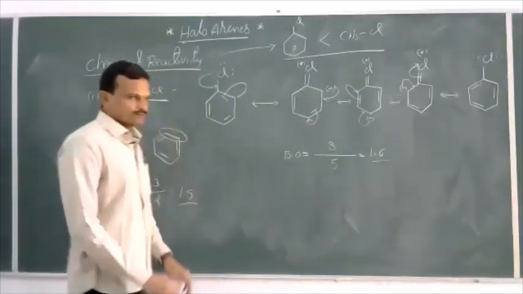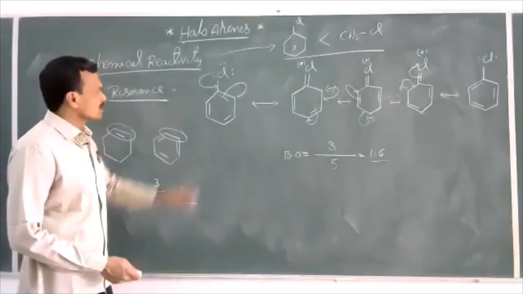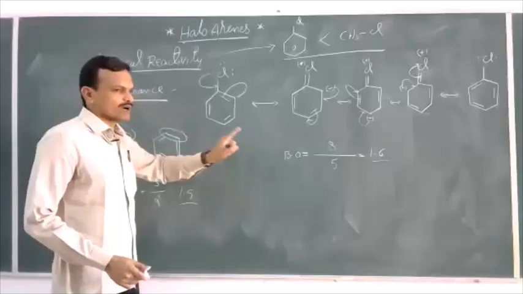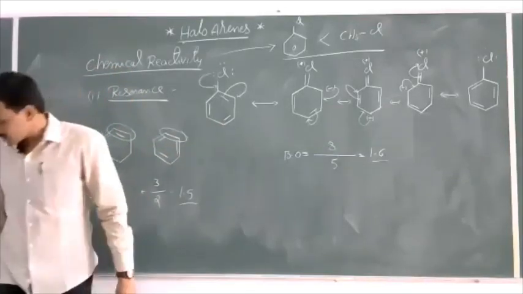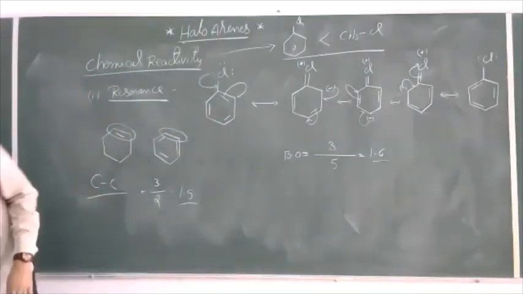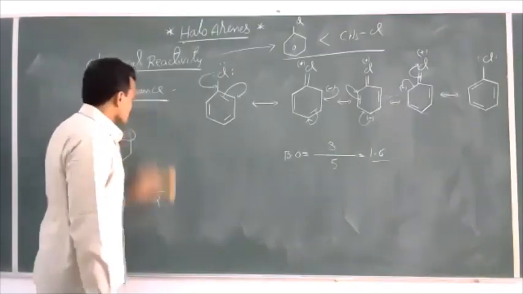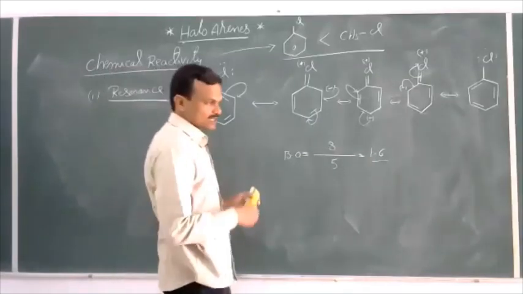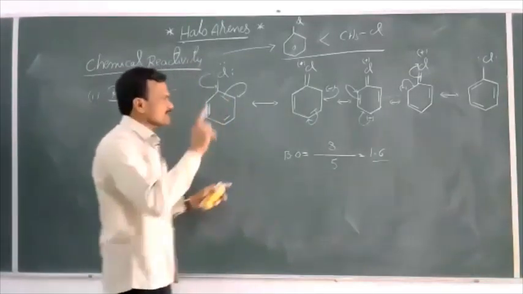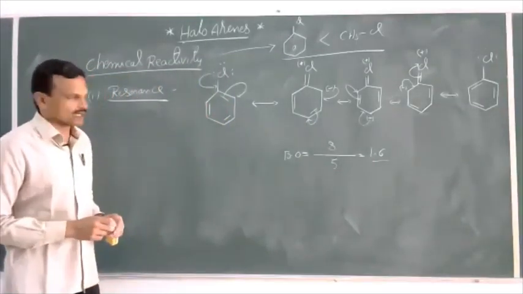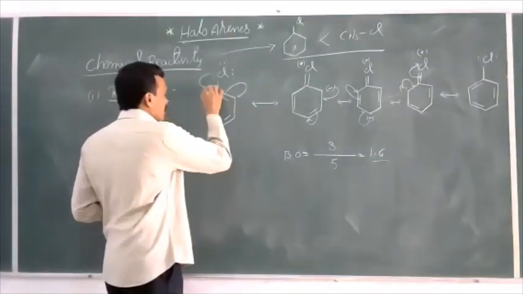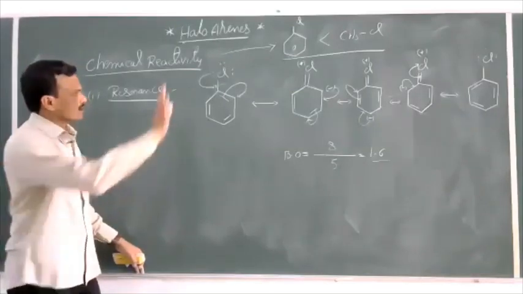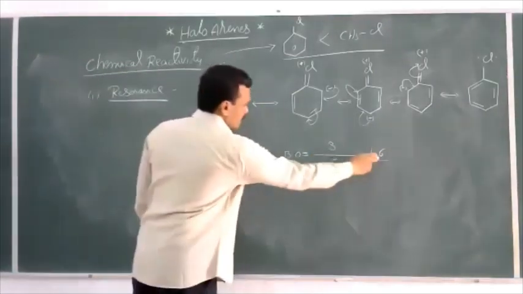So here I got 1.6 bond order. That means the C-Cl bond in chlorobenzene is not a single bond, not a double bond. It lies in between a single bond and a double bond. That means the C-Cl bond has a partial double bond character due to the resonance effect. So because of this partial double bond character, to break this C-Cl bond, we require more energy. So 1.6 is the bond order in chlorobenzene.